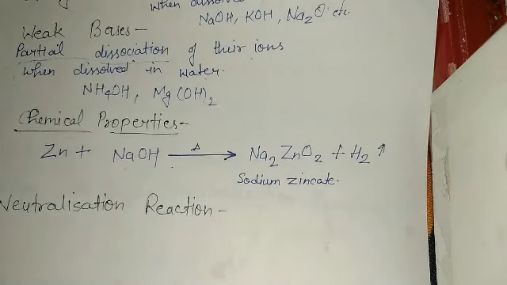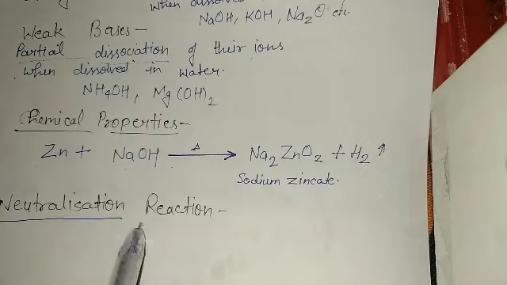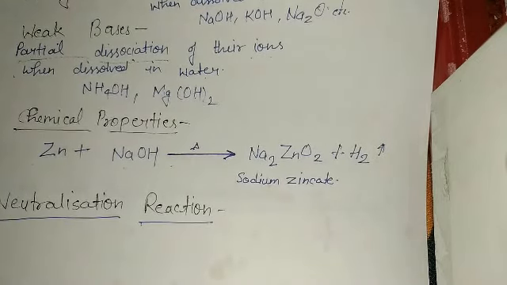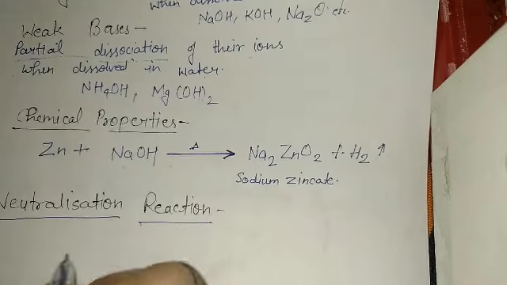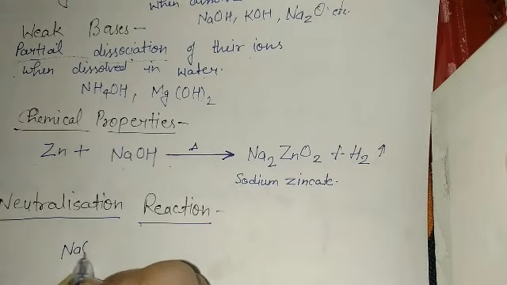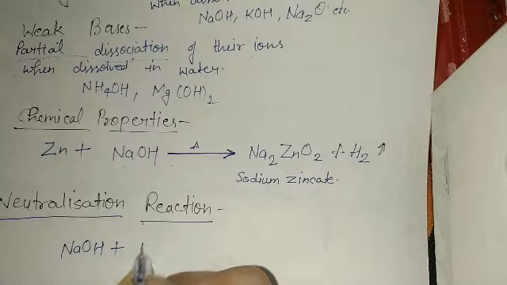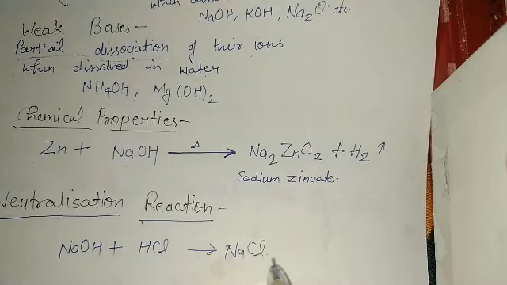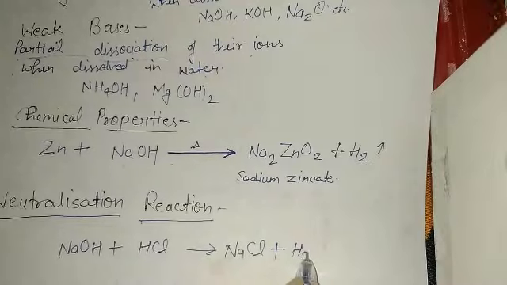So neutralization reactions are basically those reactions in which acids react with bases to form two neutral products, salt and water. Like NaOH, when it reacts with an acid, it forms salt, NaCl, plus water.